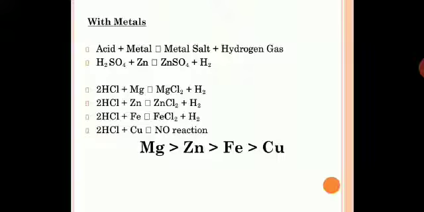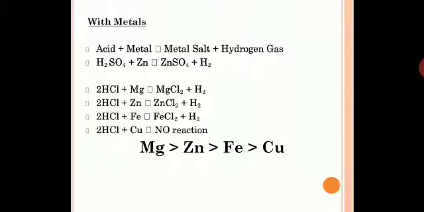Since you know balancing of chemical equations, you can easily do this. Now always metal and acid will give you metal salt plus hydrogen gas. H2SO4 plus zinc, a simple example we have discussed, will give you zinc sulfate plus hydrogen gas. So a general chemical equation is acid plus metal gives metal salt plus hydrogen gas.